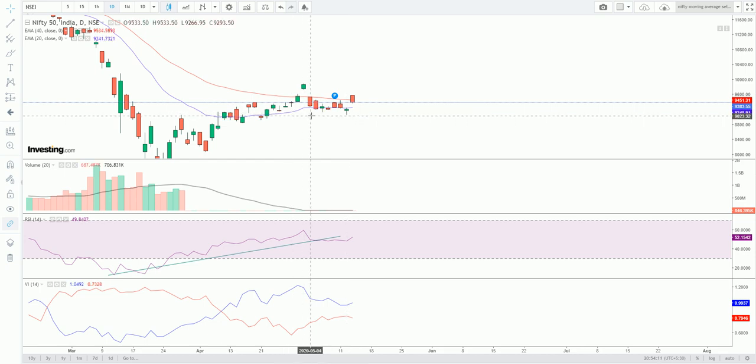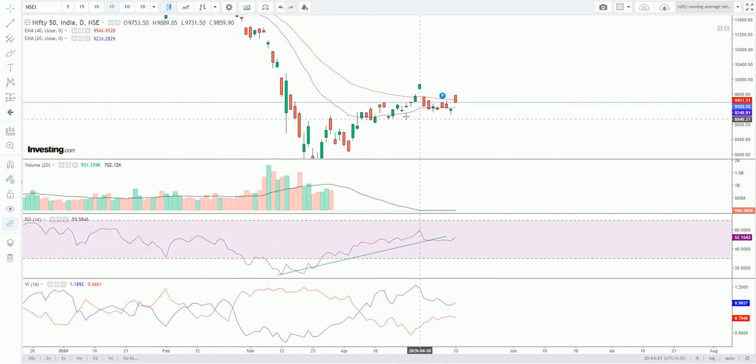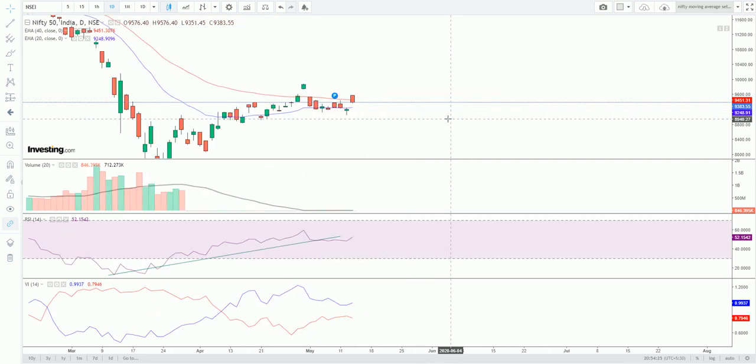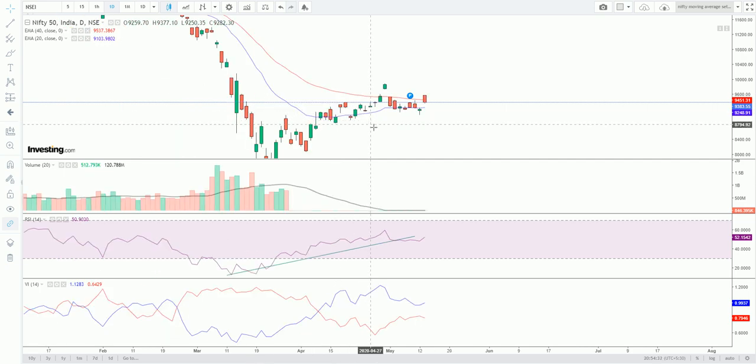The EMA 20 is not broken, and at the same time EMA 40, today there was a big gap up. Even after that also, that EMA is not broken. So overall it is trading in between EMA 20 and 40, and it is evident that both EMAs are not broken.